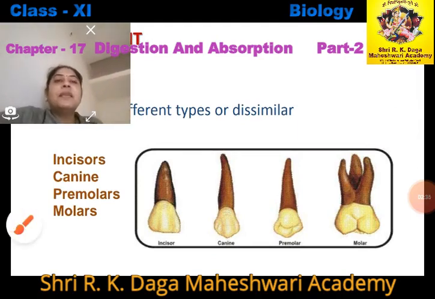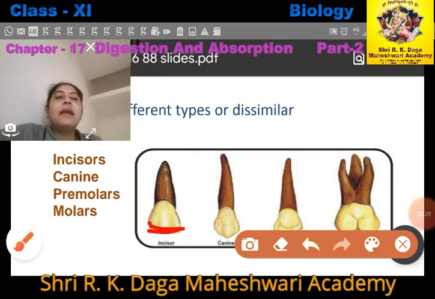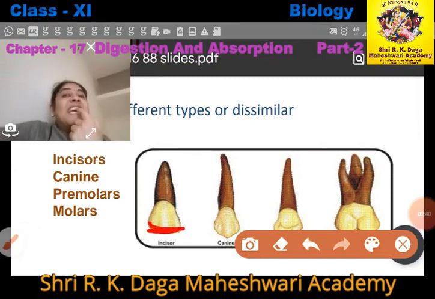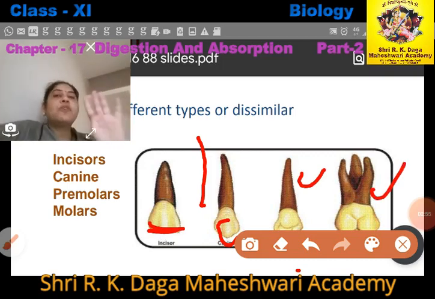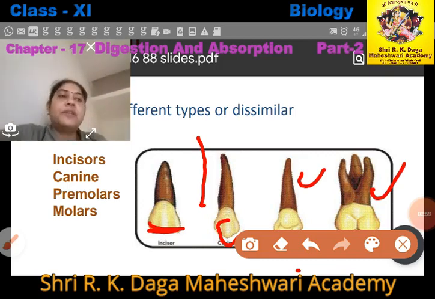First is incisor, the end is flat. These are present at the front of your mouth. Second one is canine, pointed and sharp, just near the incisor, then premolar and molar. There are four shapes of teeth present in your buccal cavity, that's why it is called heterodont, right?